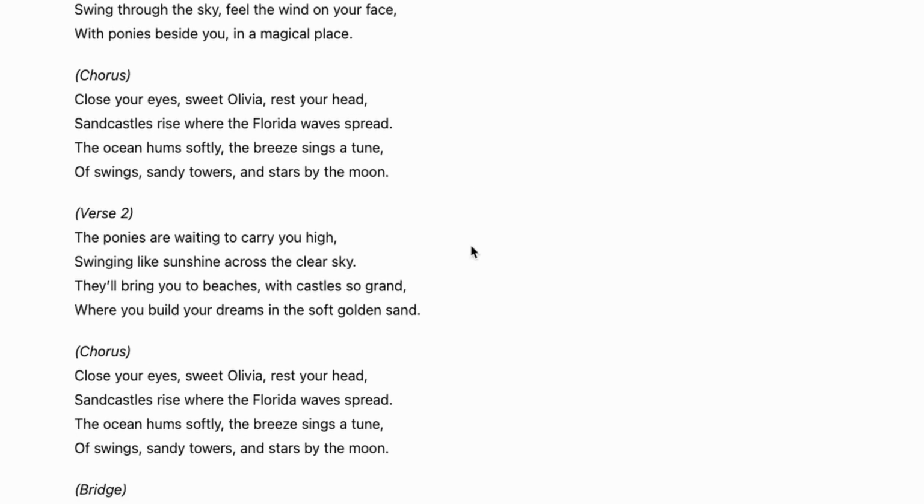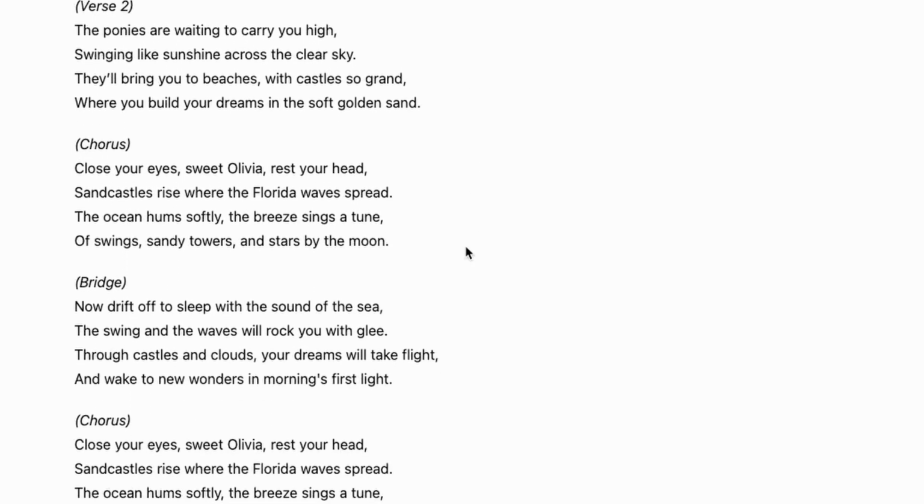Okay, we got swing through the sky. So now we got the swing in there, and we got Florida. Sandcastles rise where the Florida waves spread. The ocean. Now we're talking about the ocean next to Florida. So they're just a little more specific. And as we know in writing, specificity is great.